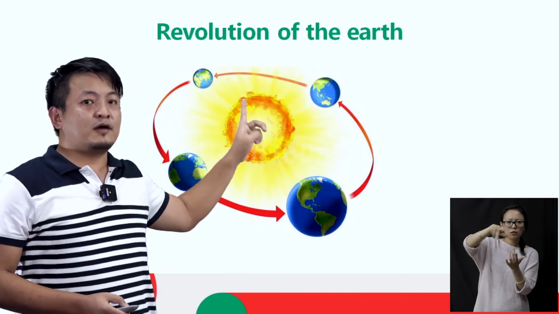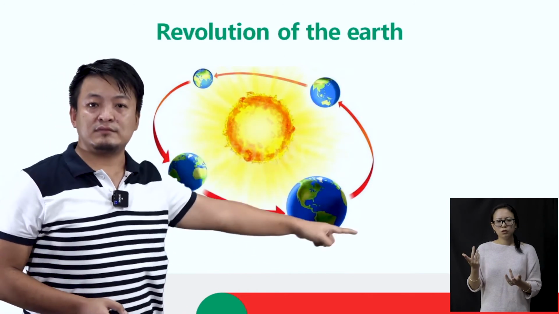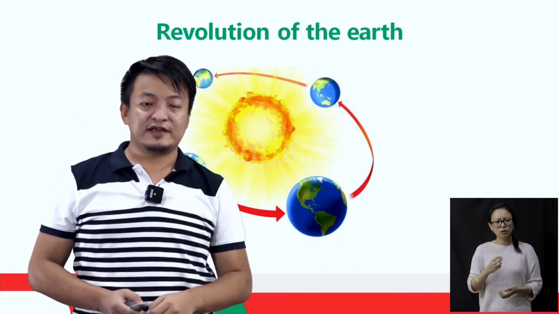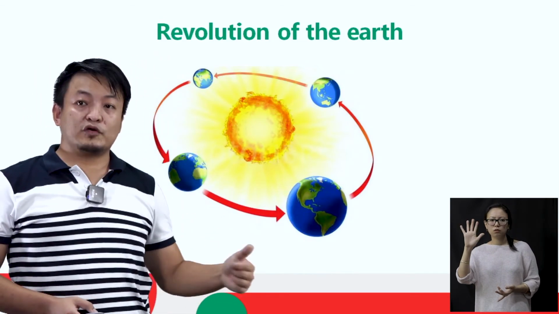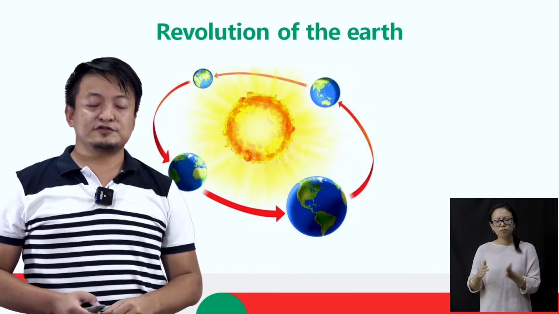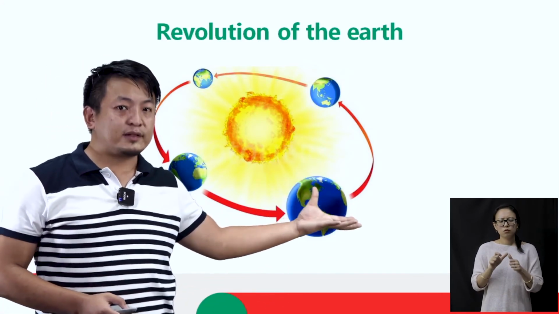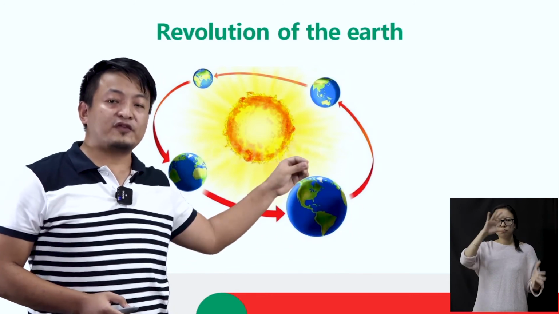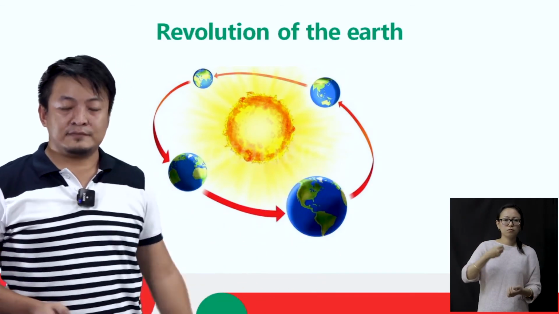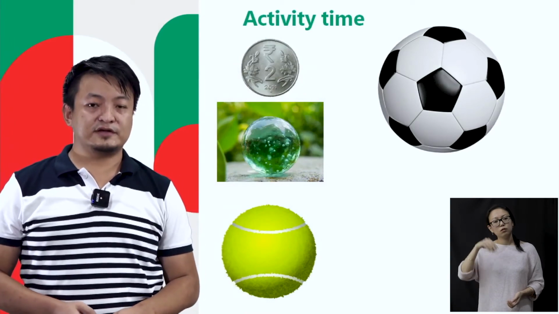And do you know how many days it takes for the Earth to complete one round, one complete revolution? It takes 365 days. And because of this, we have different seasons. Because students, all parts of the Earth do not get the same amount of heat from the sun. So students, we have learned about revolution and rotation of the Earth.